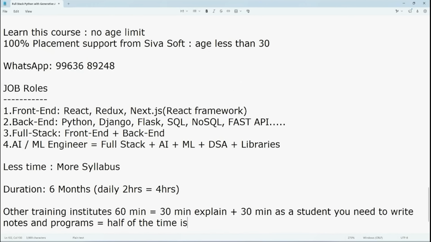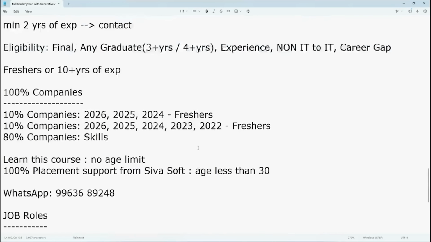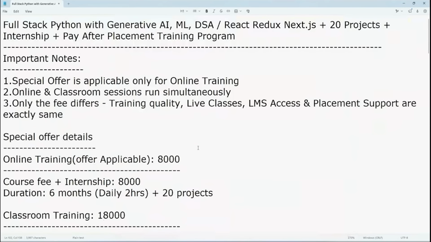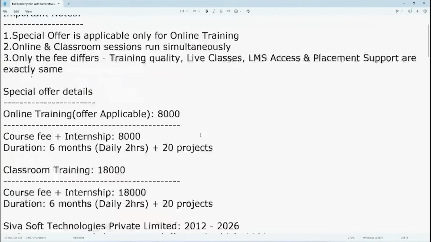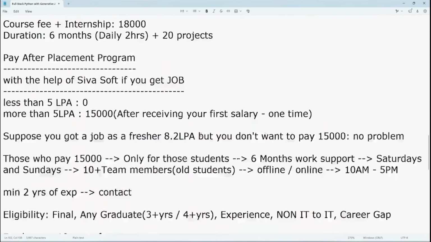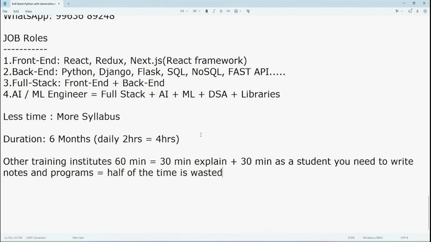Suppose, right now I wrote so many running notes here. I asked all of you to write these notes. Some students will write in 15 minutes, some 20 minutes, some 30 minutes. See, half of the time is wasted. But in SIVASOFT, it is not like that.